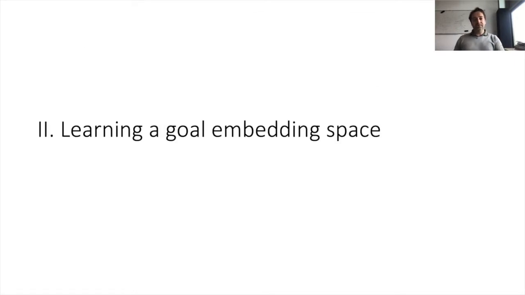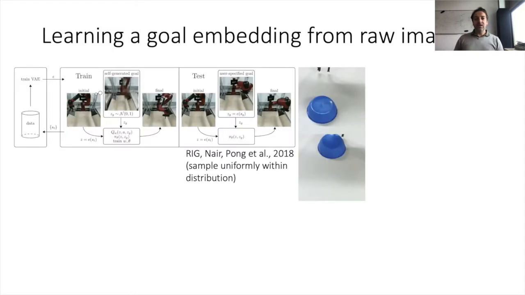Okay, let's come back to machine learning. And now let's consider how to learn a goal embedding space. So for example, in the case of robots perceiving raw images.